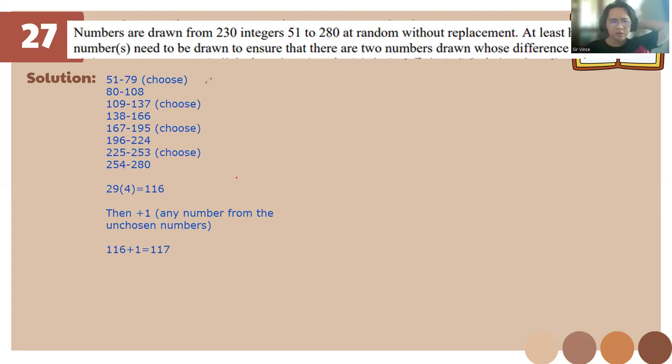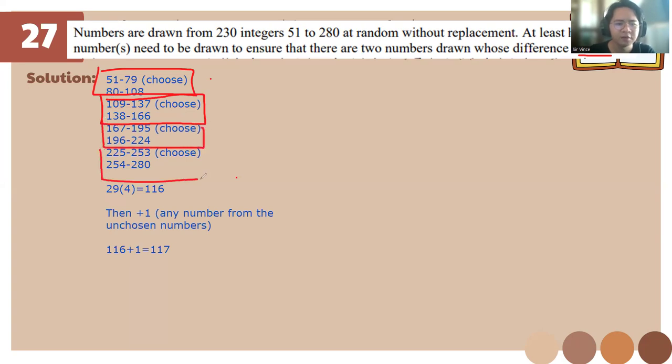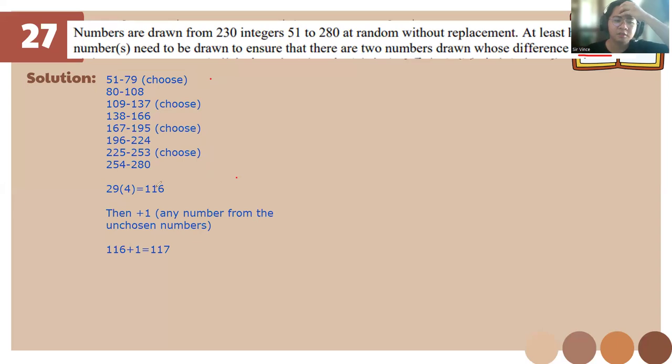Then this one and this one. So we're gonna have a four pattern, right? By their common difference and this patterning. I don't have another most basic way of teaching you, class, but I'll put this one here. That's why we multiply it by 4, then plus 1, any number from the unchosen.